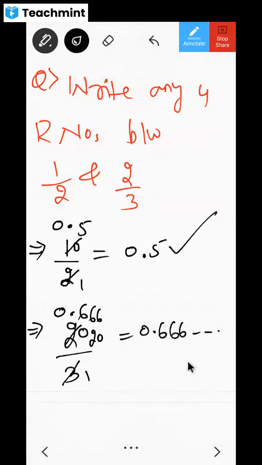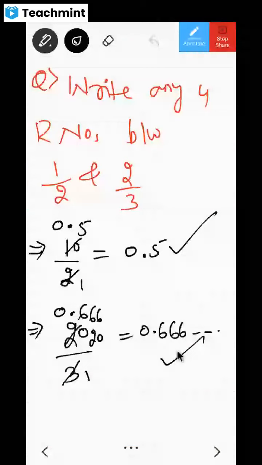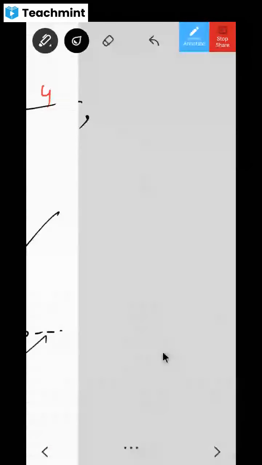Yes, sir. Now, 0.5 means 1 by 2 only, and 2 by 3 means 0.66 only, or 0.66 means 2 by 3 only. So both are same. So between this 0.5 and 0.66, you have to write 4 rational numbers. Now write 4 rational numbers. It is quite simple, no?